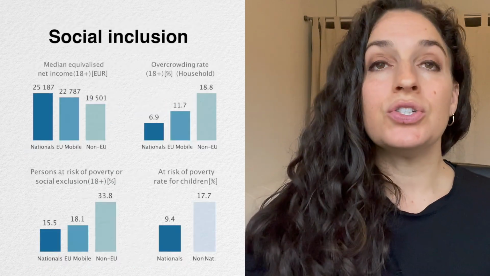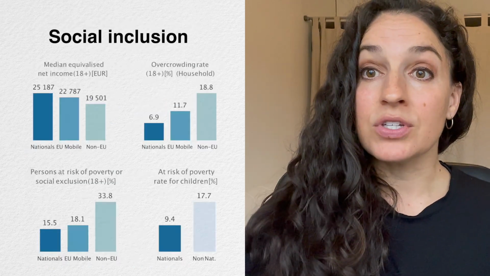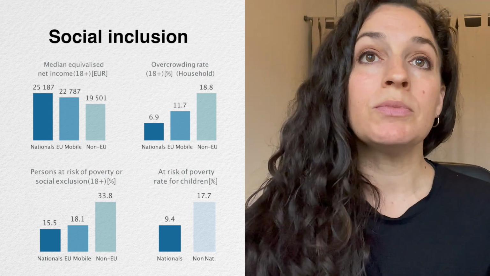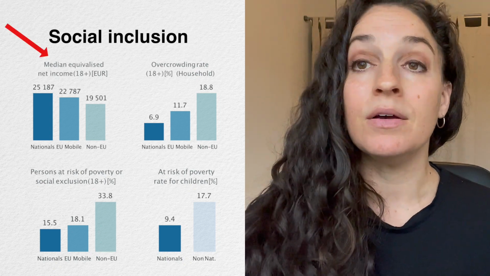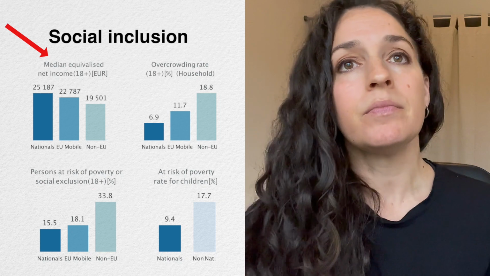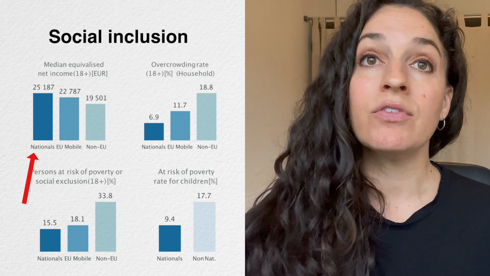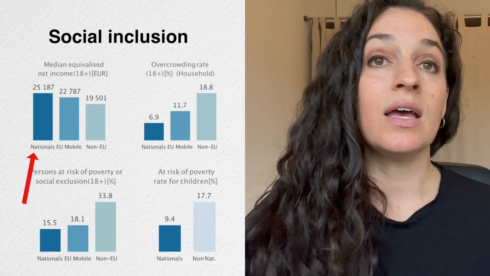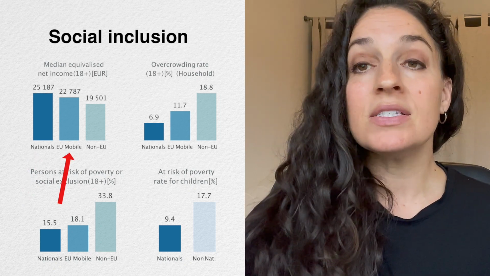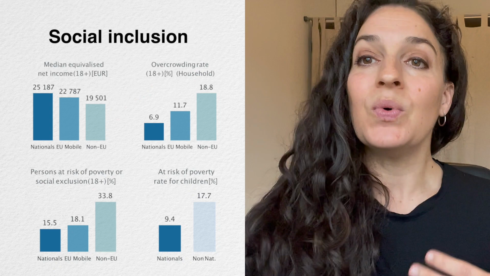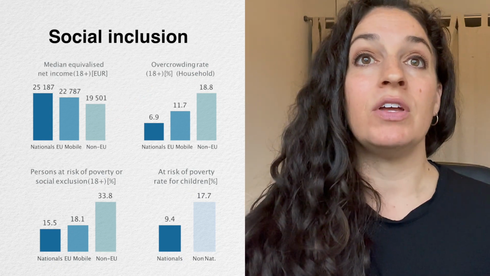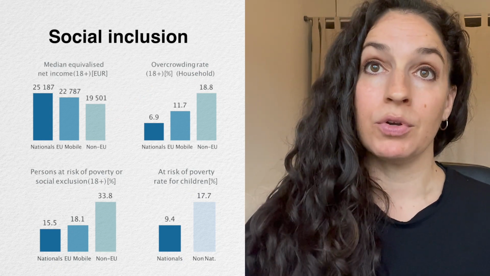Now we can look at some possible indicators of social inclusion. And the first one I'm going to look at here is median income. If we look at median income, we can see that nationals on average have higher incomes than EU immigrants and non-EU immigrants, with non-EU immigrants having the lowest income of the three groups.